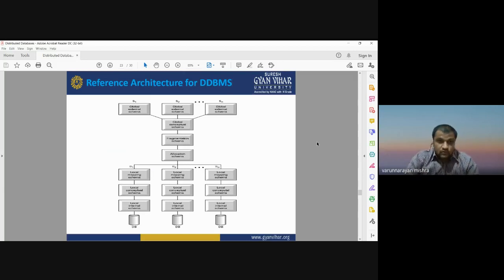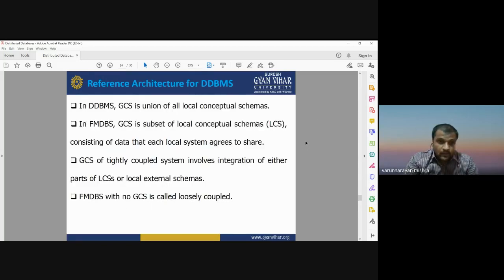So in this, global information is converted into local information. The global database is now converted into the local database. This is the architecture that can be used for designing and managing the distributed database management system. Okay, so when we talk about a reference architecture for DDBMS,